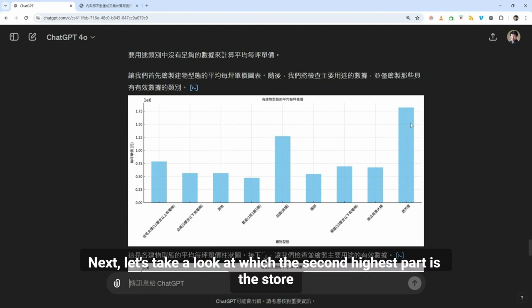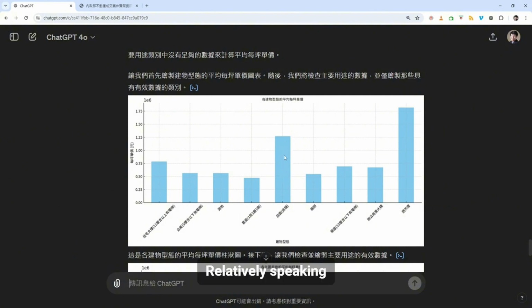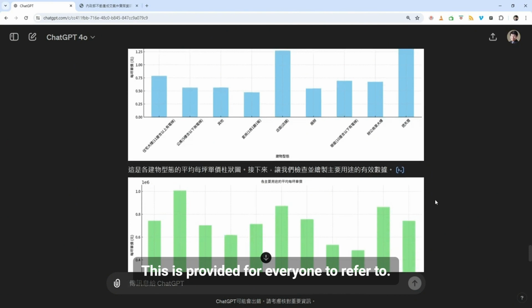Next, let's take a look at the second highest, which is the storefront. The storefront should be quite easy to understand. Relatively speaking, the form with the lowest unit price per ping should be a suite here, 1 bedroom, 1 living room, 1 bathroom. This is the lowest. This is provided for everyone to refer to.